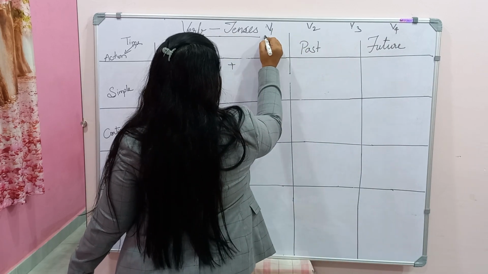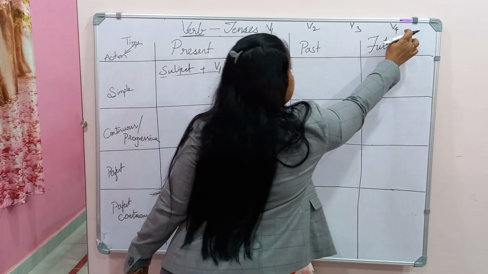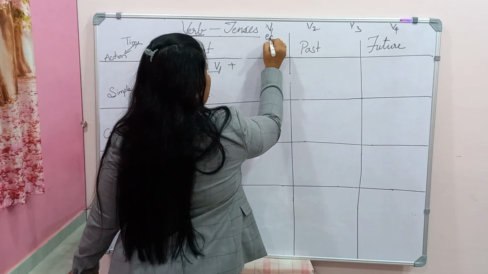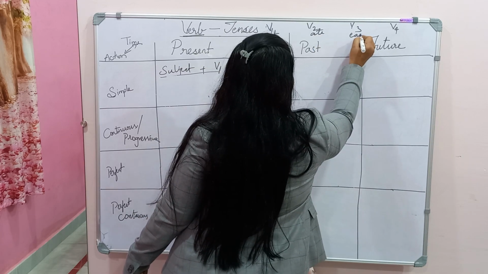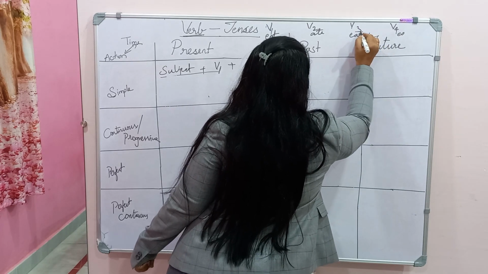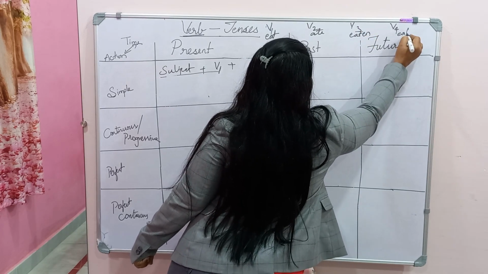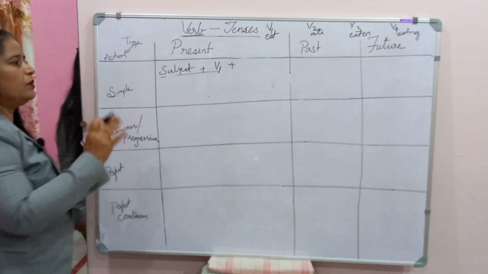This is present, past, past participle and present participle. A very common example: eat, ate, eaten and eating.